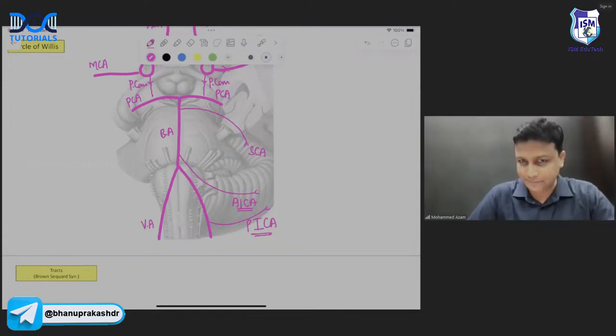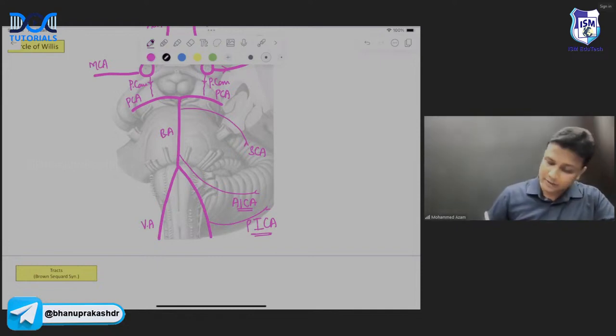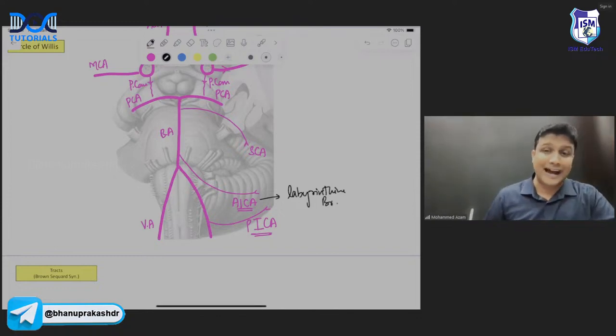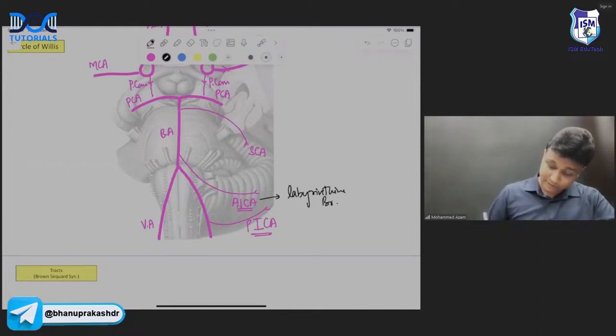Basilar artery from above. अब यहाँ पर, the first MCQ that I want you to remember is that AICA is the one which will be giving rise to the labyrinthine branches. So labyrinthine artery will be a branch of which one? AICA, not basilar. In many of the books, it is given wrongly. Is it a branch of basilar directly? No, sir. Labyrinthine is actually a branch of your AICA.